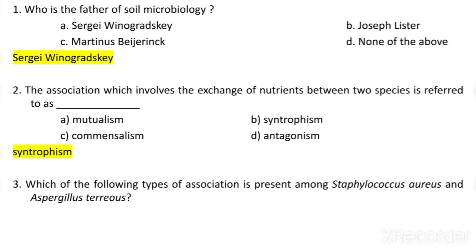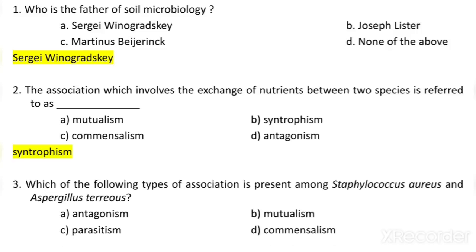Which of the following types of association is present among Staphylococcus aureus and Aspergillus terreus? Now here we have to identify the type of association which is present between Staphylococcus aureus and Aspergillus terreus. That may be antagonism or mutualism or parasitism or commensalism. What is the correct answer? So antagonism is the association which is present among Staphylococcus aureus and Aspergillus terreus.